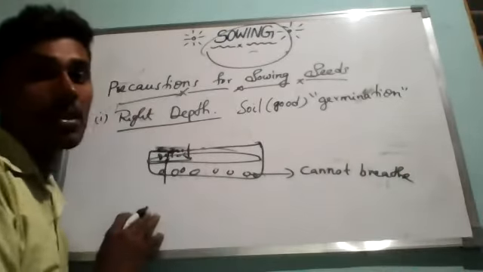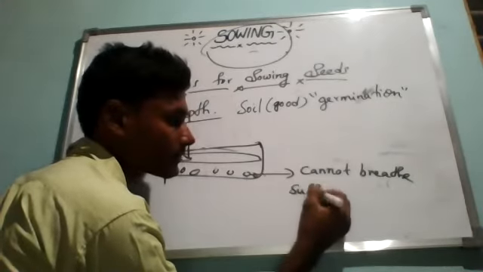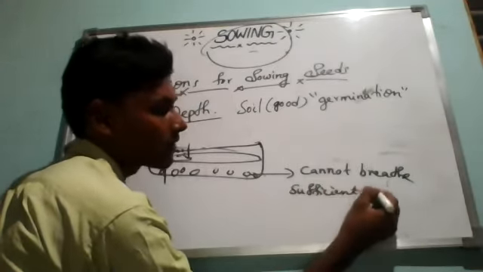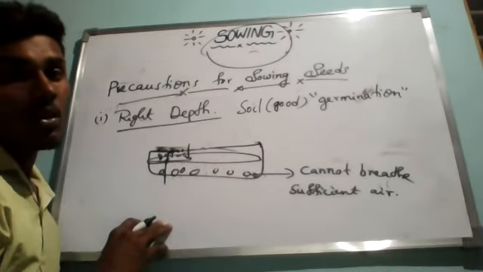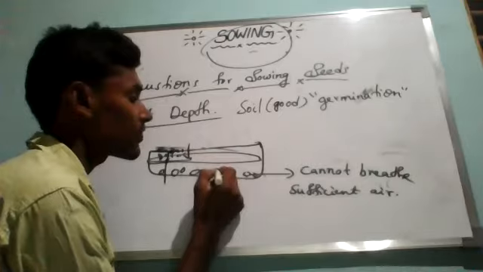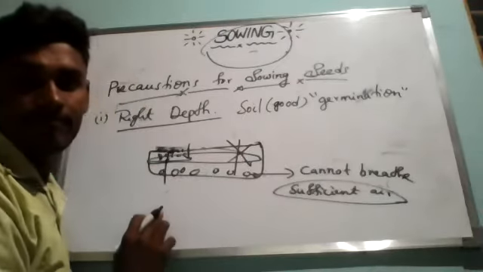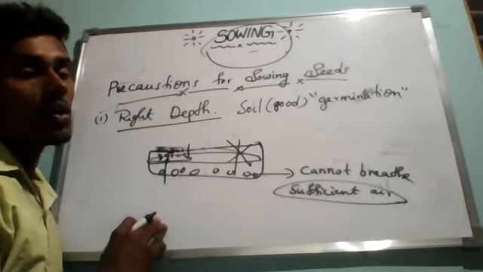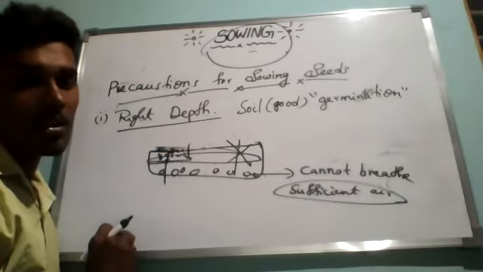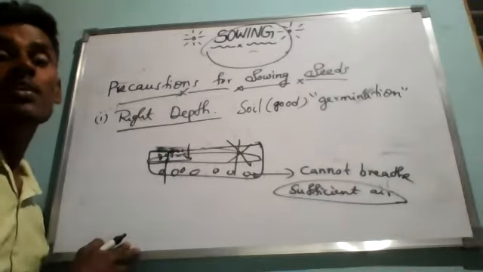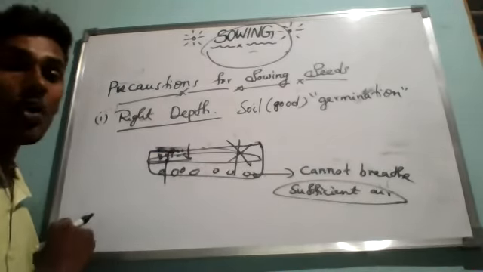Breathe, B-R-E-A-T-H, because they cannot get a sufficient amount of air. So at greater depth there is no sufficient amount of air, so seeds cannot germinate. Always, seeds should be sown at the right depth in the soil, which is suitable for germination. So how can we know this right depth?